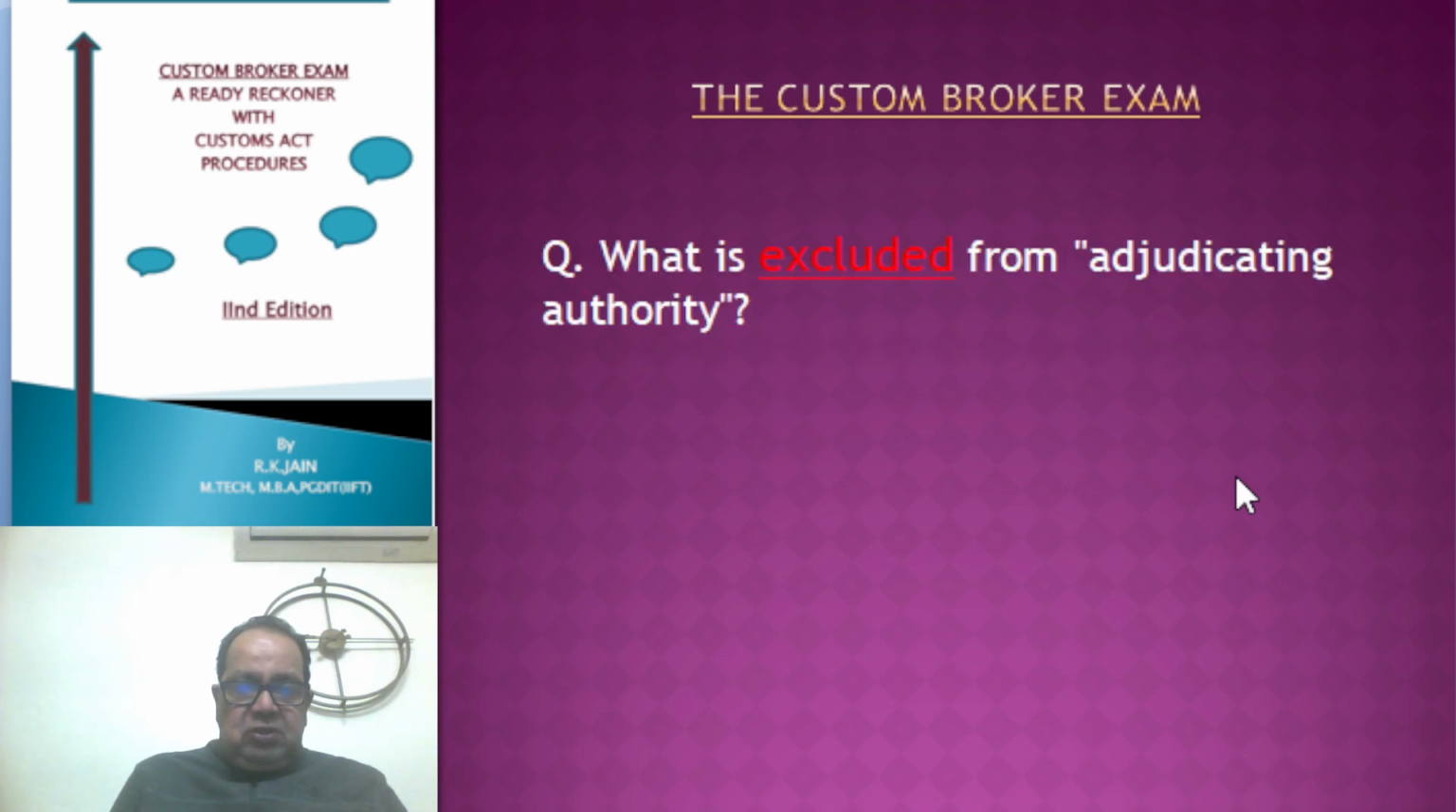So to start with, let us first check out Section 2 in which adjudicating authority has been defined. Section 2 primarily gives out the definitions which are relevant for the Customs Act. Now, while the examiner can ask you directly what is adjudicating authority, which is defined under Section 2(1), we suggest that one of the MCQs more appropriate to be asked is what is excluded from adjudicating authority.